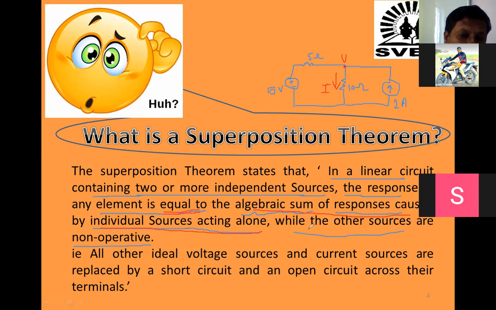acting alone. Now this condition I have not yet told you: while other sources are non-operative. So what do you mean by this? That is given in the second paragraph. That is, all other ideal voltage sources are replaced by short circuit and all ideal current sources are replaced by open circuit across their terminal. Okay, so as a statement, while other sources are non-operative, I will tell the meaning here. Just wait.